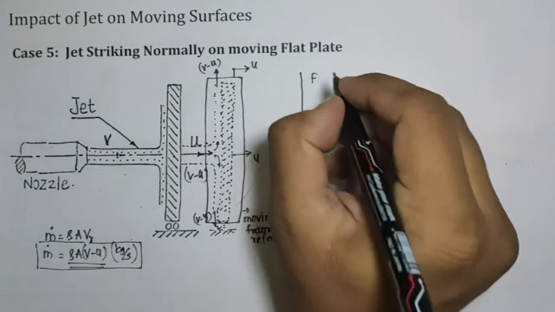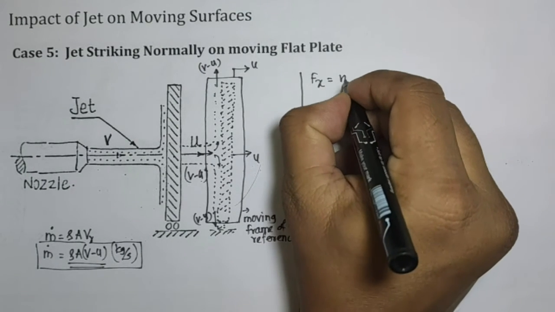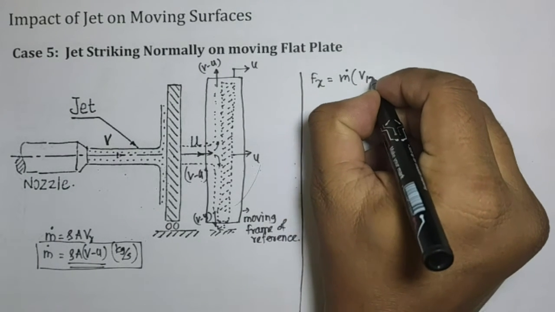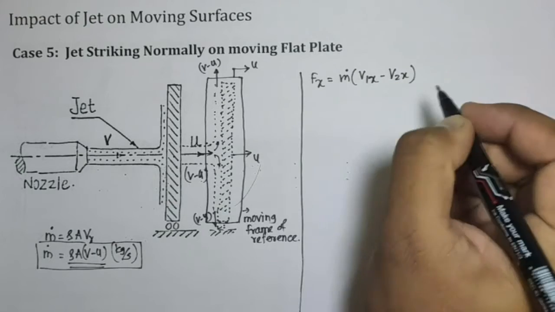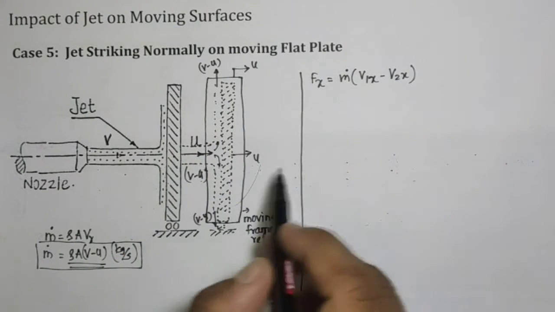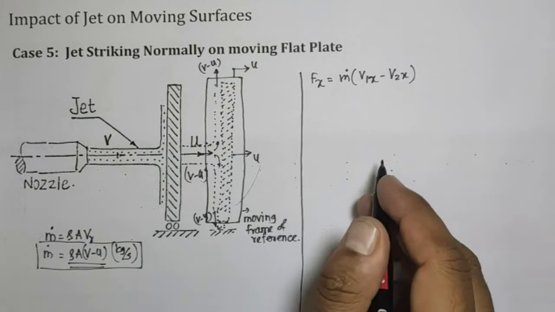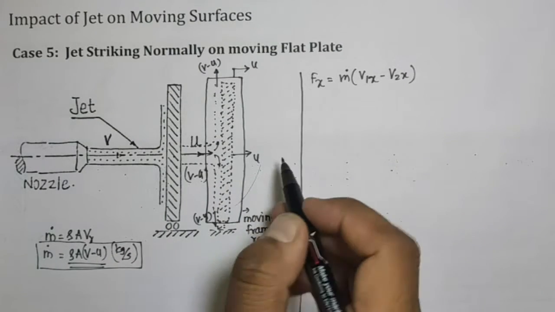Now we have to find the force in the x direction. Fx is equal to m dot (v1x minus v2x). Now we have to consider this diagram instead of the previous one. The plate is not fixed but moving, so here we have the condition of the plate after some time duration.